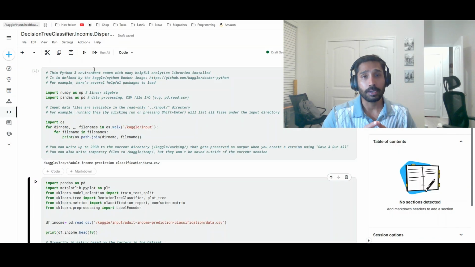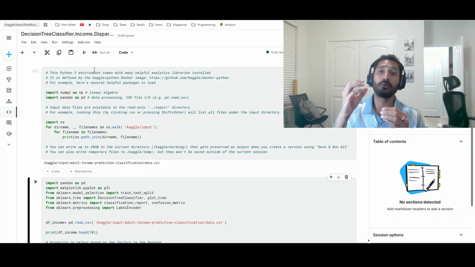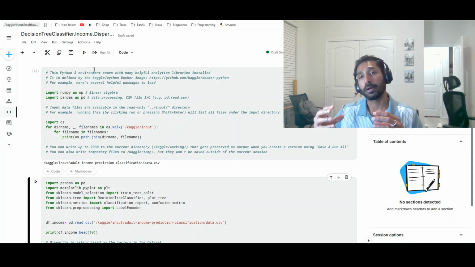Before starting with Random Forest methodology, I want to give a quick recap of what we covered last time. We talked about developing decision tree classifiers from scratch in the Python environment using one of the Kaggle datasets called income disparity. We had identified a bunch of X variables, or independent variables, such as age, education, marital status, country, to identify a group or a pocket of customers who have the highest income disparity.